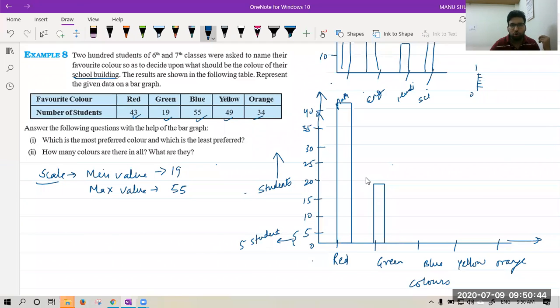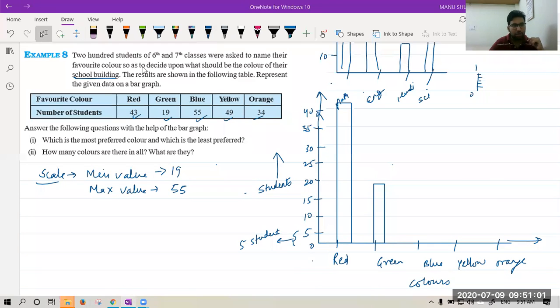Then we have blue, 55. Again, you will make a bar. Try to make bars of equal width, and at equal distances. All of you got this? Sir, 1, 2, 3, 4. 1, 2, 3, 4, 5, 6, 7.